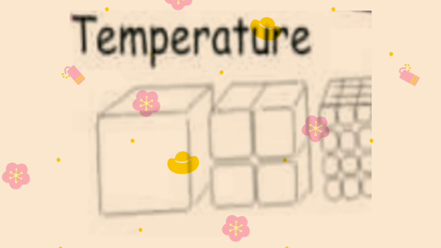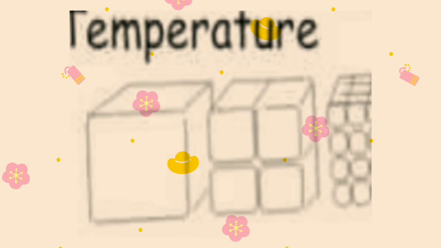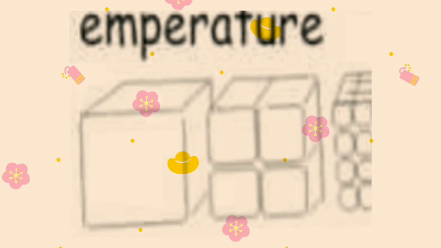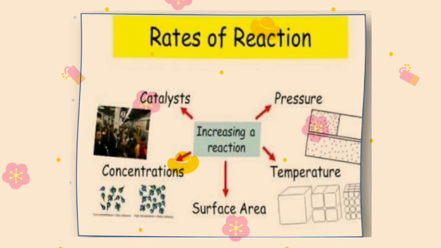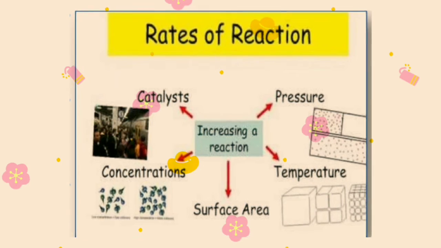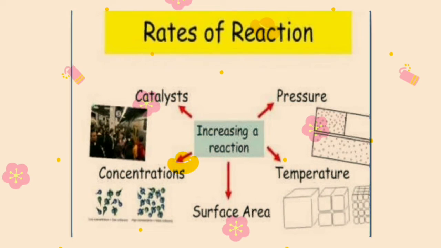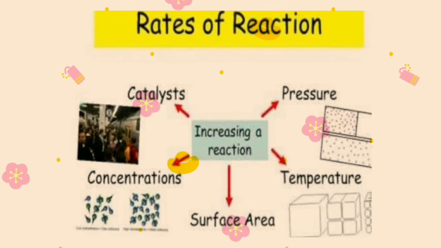Ang temperature ng reactants ay ang average kinetic energy ng mga molecules ng reactants. Ganito po kasi, pag mas mainit, mas mabilis ang galaw ng molecules, mas energetic sila. Pag malikot ang molecules, mas matindi ang kanilang kinetic energy. Mas magiging mainit ang substance, kaya pag mas mataas ang temperature ng reactants, mas mabilis ang rate of reaction.